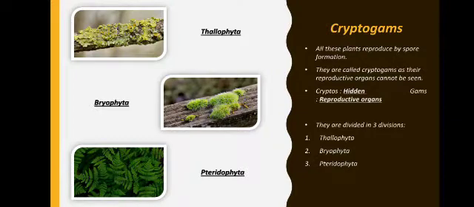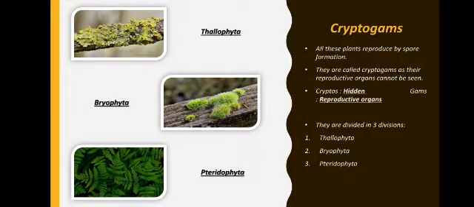Now let's start with cryptogams, subkingdom cryptogams. Now these plants reproduce by spore formation. They reproduce through a very special cell which is called spores. They are called cryptogams because their reproductive organs cannot be seen. Cryptos means hidden, something which cannot be seen, and gams means reproductive organs. Since their reproductive organs are hidden, they are called cryptogams.